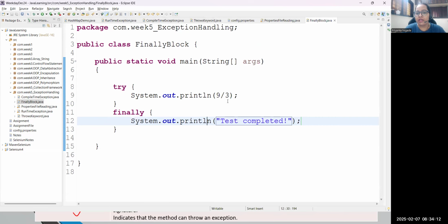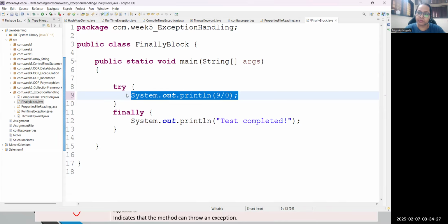Great. Now guys, I wanted to show you an exception. So I'm writing 9 divided by 0. Whenever we try to divide any number by 0, you will immediately get an exception, that is arithmetic exception. So line number 9 will throw the exception. But does that mean the finally block will handle the exception? Not at all, guys. Finally is not here to handle any exception.